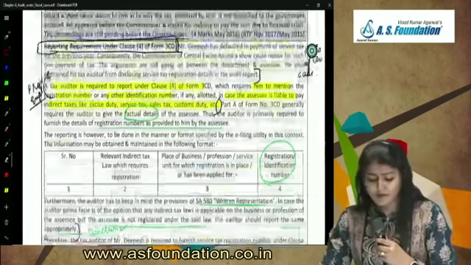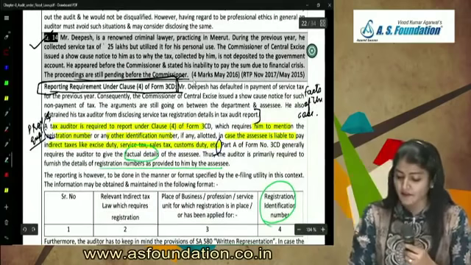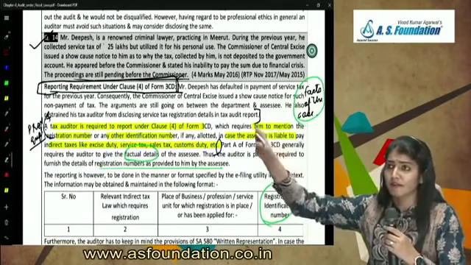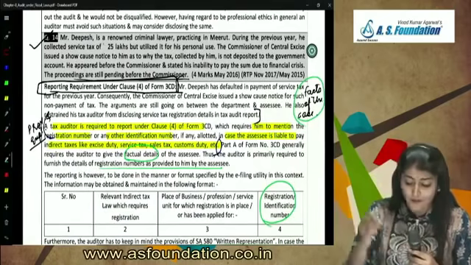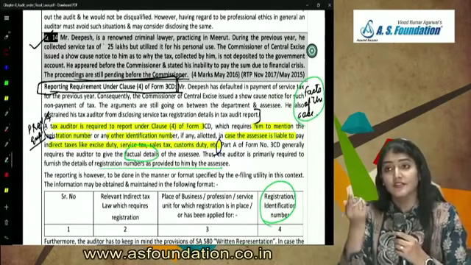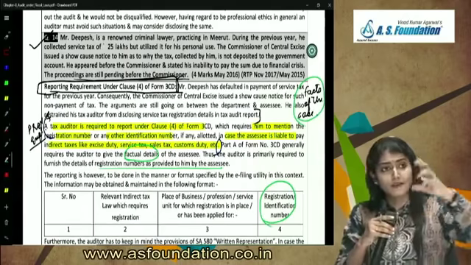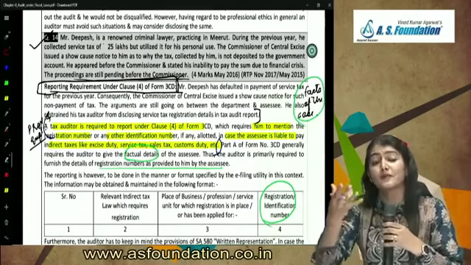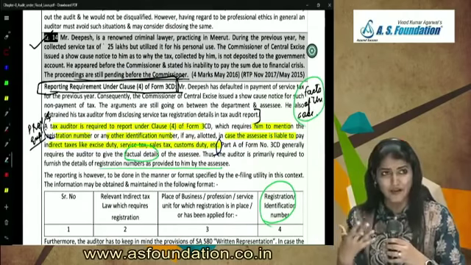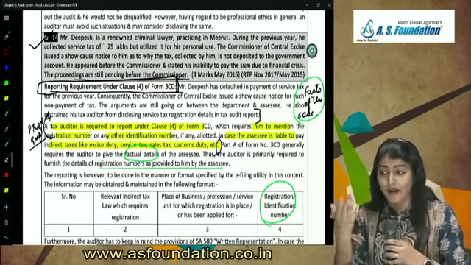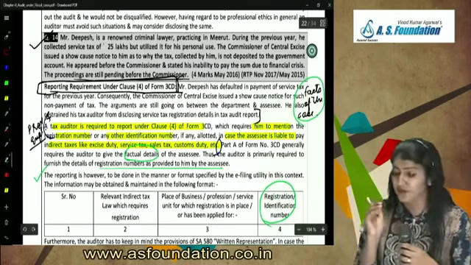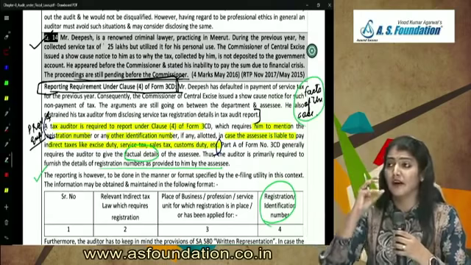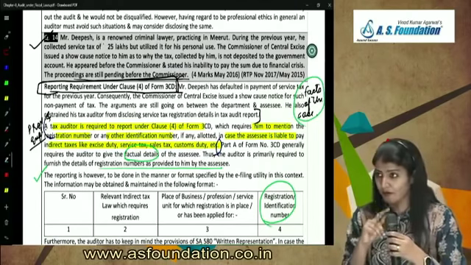Did you also notice the format of the answer? It starts with the facts of the case, then the reporting requirements under clause 4 of Form 3CD in the given case. Then provisions and explanation, which has two parts. One, what is the clause, what is the reporting requirement? And then to do the reporting, what audit procedures will you perform? And then after that, you give a conclusion. So facts of the case, then provisions and explanation, and then the conclusion. I hope you understand.